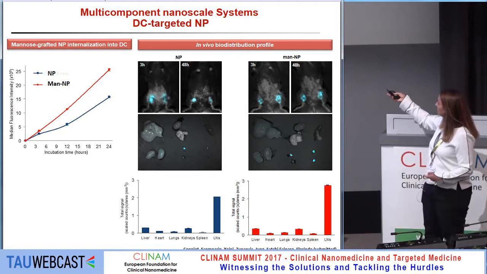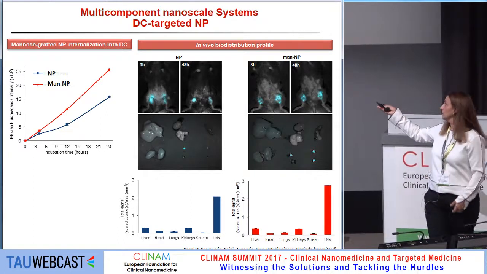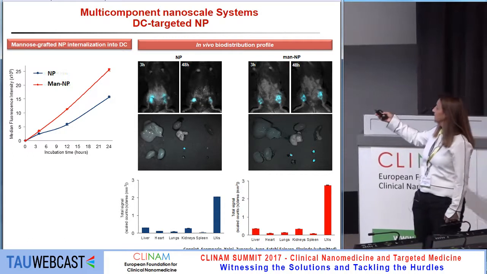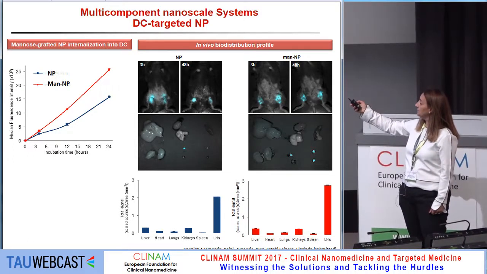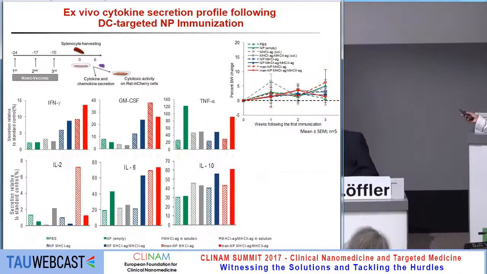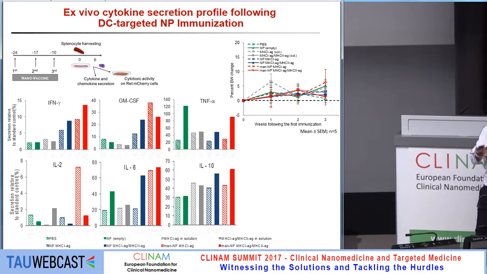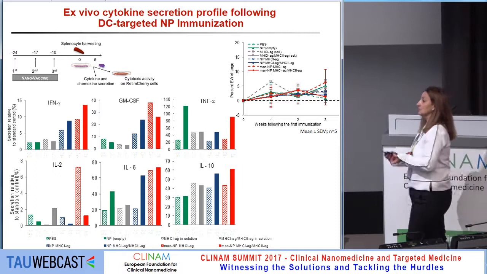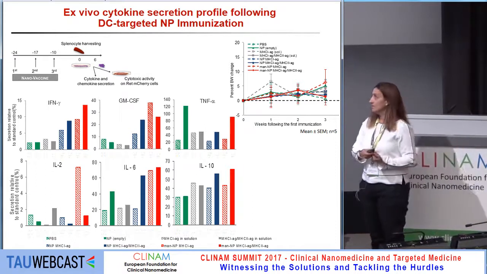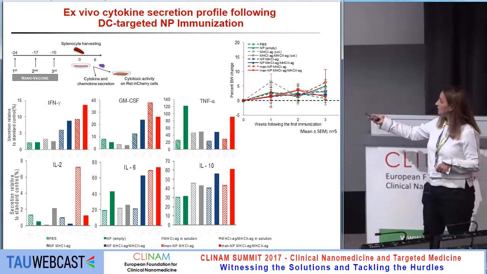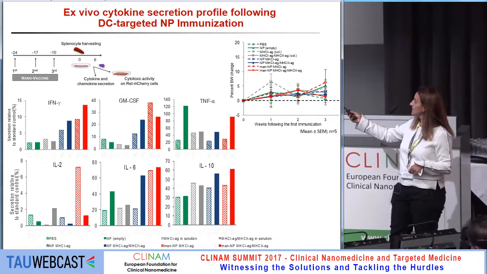And it's with a psi-labeled nanoparticle. We see that it arrived to all the lymph nodes very nicely. It binds better when it has the mannose rather than without the mannose. When we isolate splenocytes from spleens of mice that were vaccinated, we get all these cytokines increasing and overexpressing.